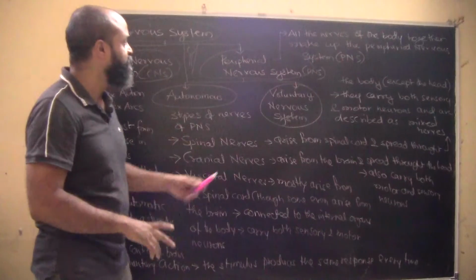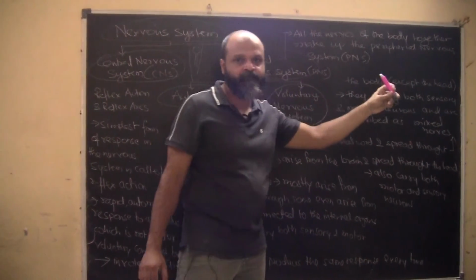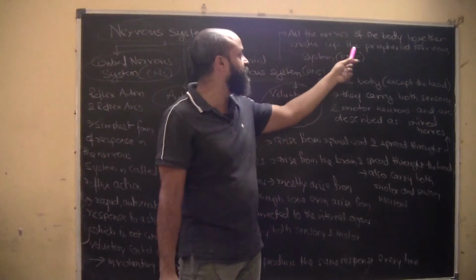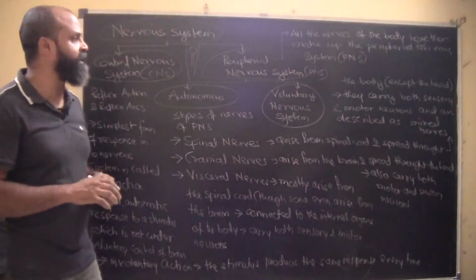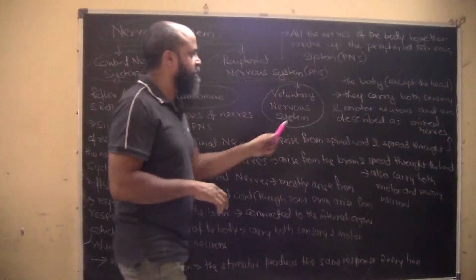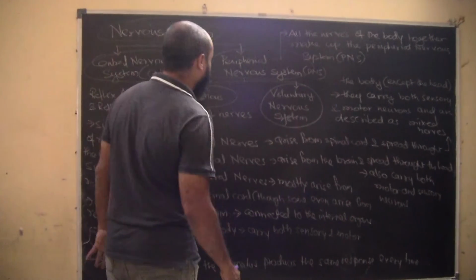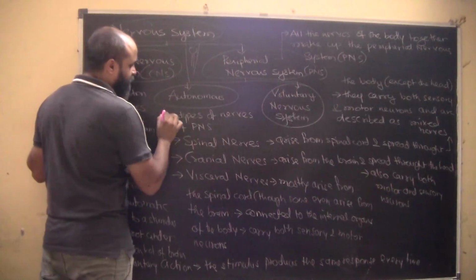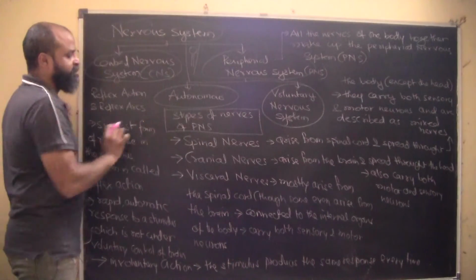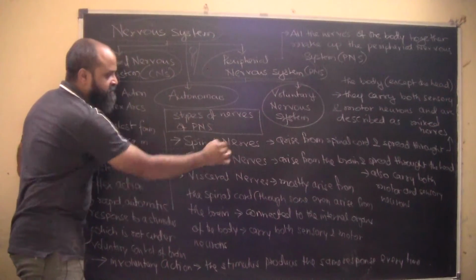Now, the peripheral nervous system basically contains all the nerves of the body. All the nerves of the body together make up the peripheral nervous system, the body except the head. Now if you look at the peripheral nervous system, there are three types of nerves. The first that we have is the spinal nerves.